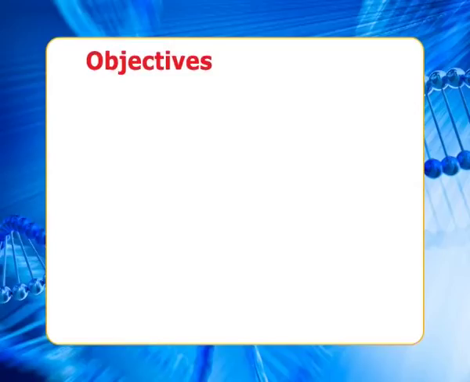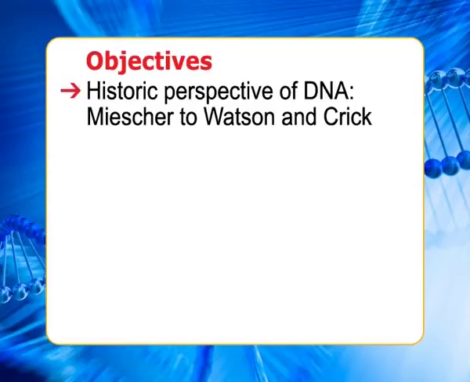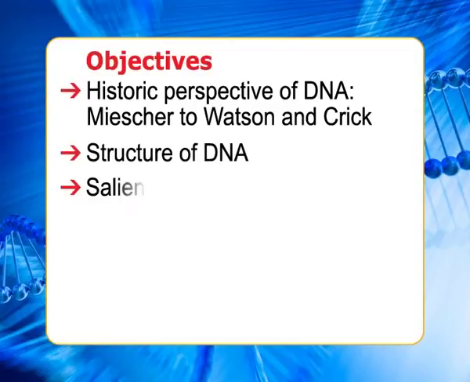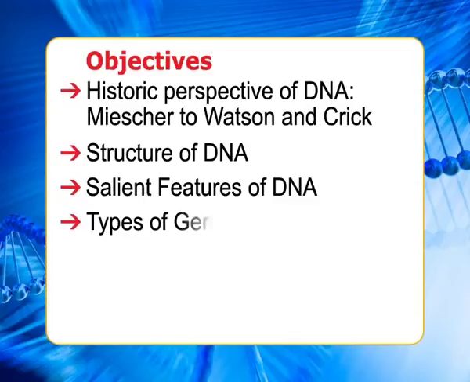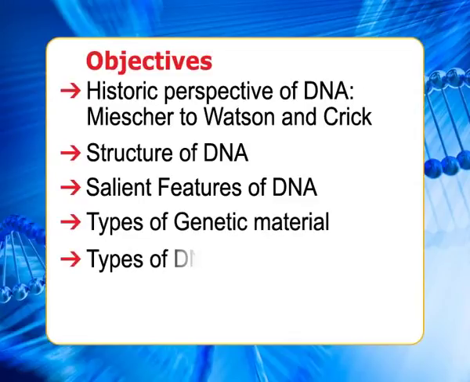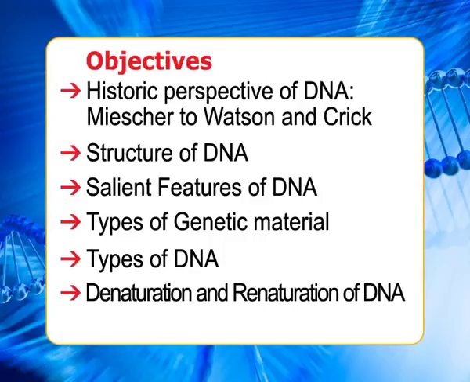Today we are going to discuss DNA structure and types of DNA. Before discussing this topic in detail, let's first know its objectives. Historic perspective of DNA, Messier, Watson and Crick, the structure of DNA, salient features of DNA, types of genetic material, types of DNA, denaturation and renaturation of DNA, and Cot curves.